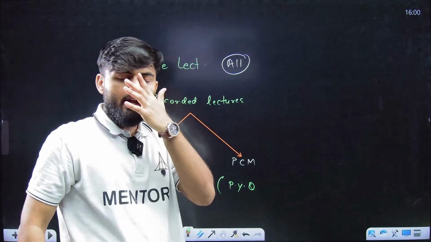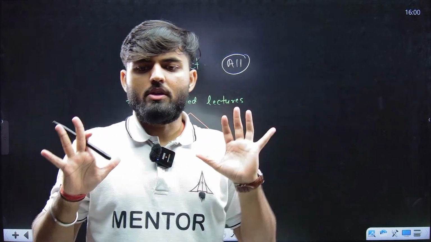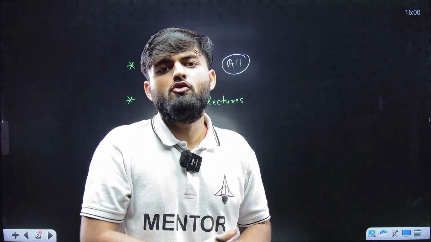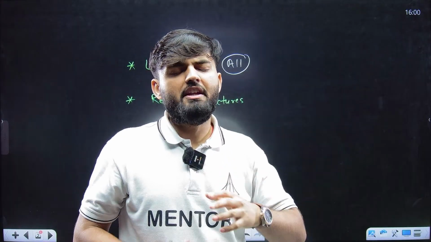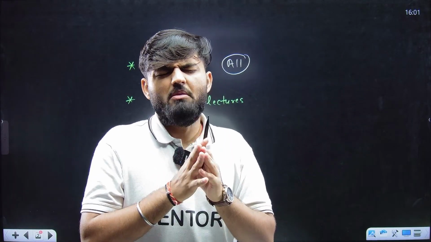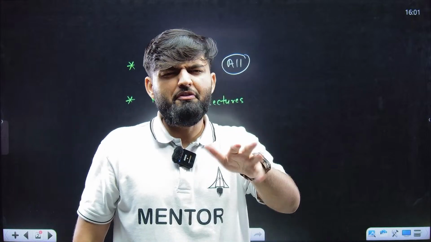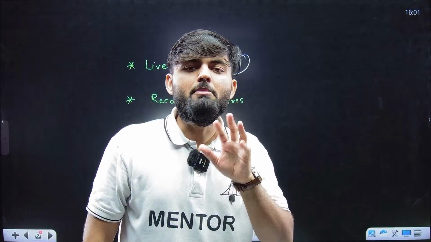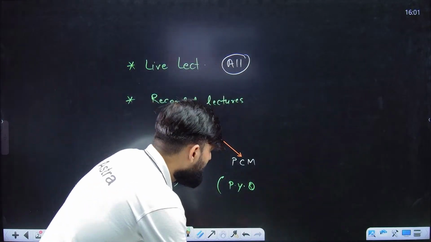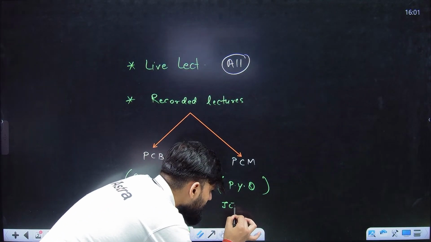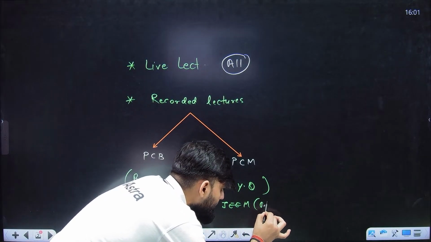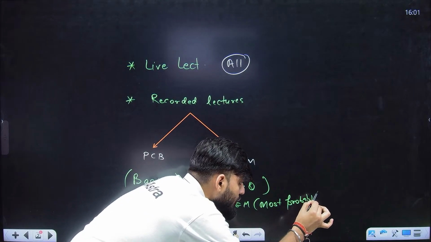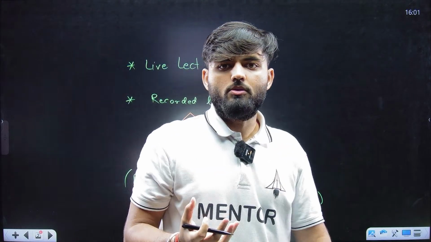Once the chapter is over, I will record all the PYQs. I will record all the PYQs of Advanced and the selected PYQs of Mains, because from 21 to 26 there are around 150 to 200 questions in each chapter. So it is not possible to record all the JEE Mains PYQs. For JEE Mains, I will record the most probable ones, which are the most unique PYQs, okay.